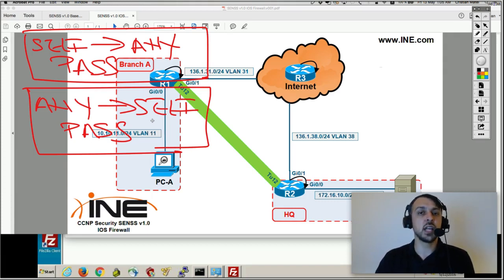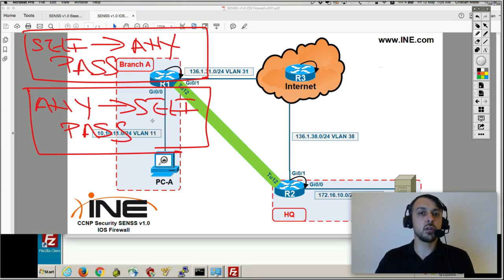So traffic from the self zone to any zone and from any zone to the self zone works. Likewise, as inside to outside or high to low, traffic works on the ASA. So from the point of view that traffic works, yes, it's the same thing. But otherwise, it's a totally different, let's say, fish.